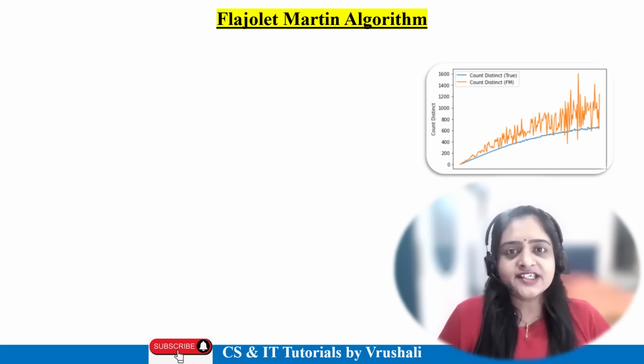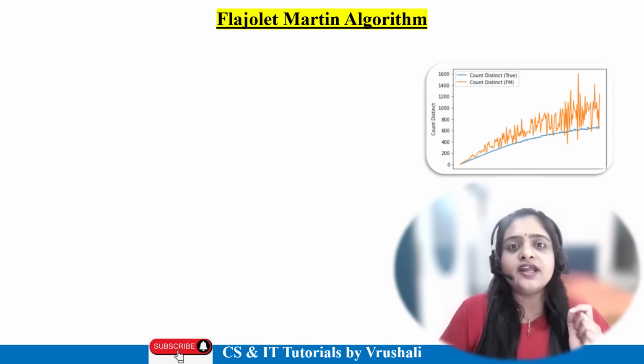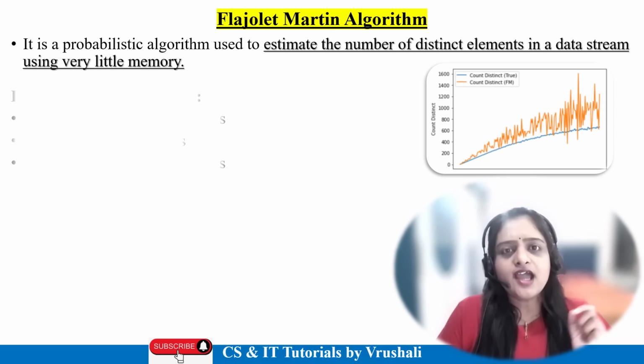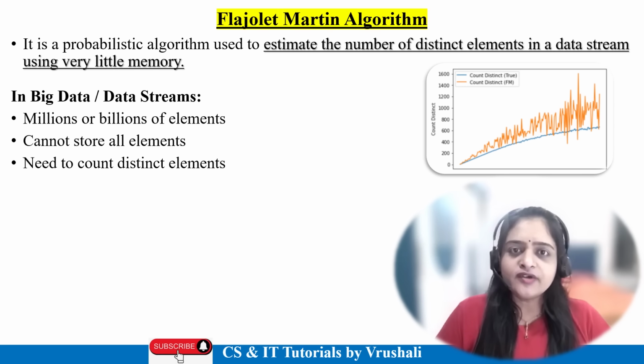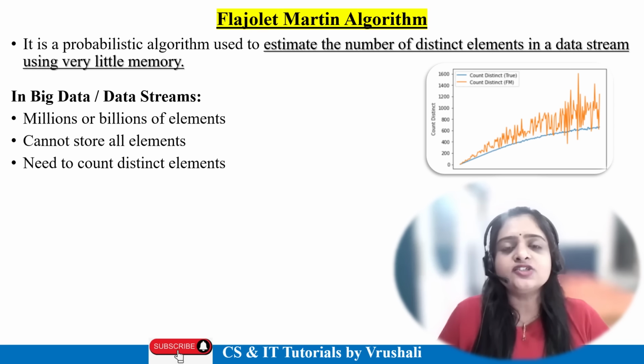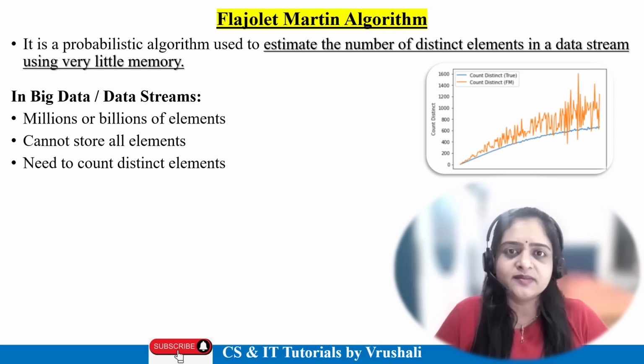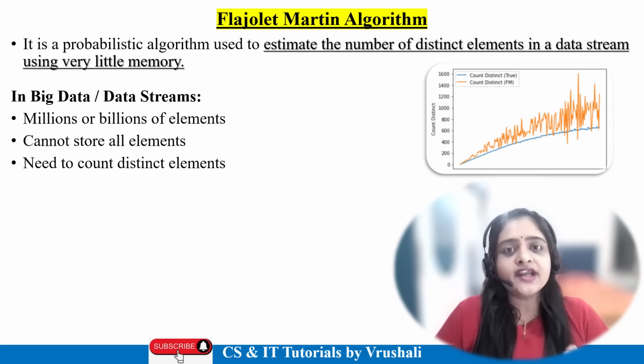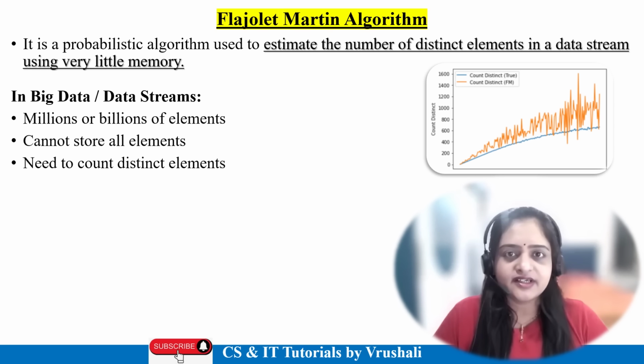Now the next topic is the Flajolet Martin algorithm, which is also called the FM algorithm. As we discussed earlier, nowadays millions or billions of data are generated, and to store all this data in a database is not possible because it requires huge memory and becomes very expensive, right?